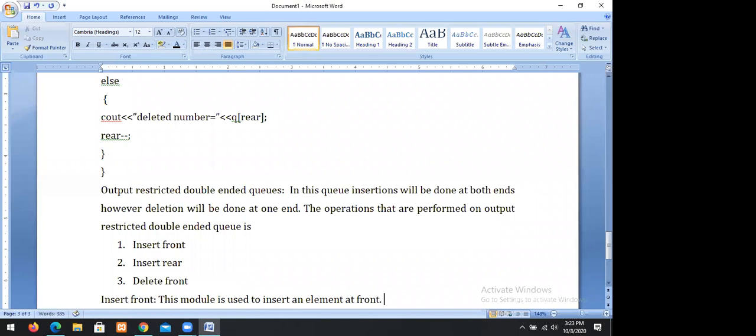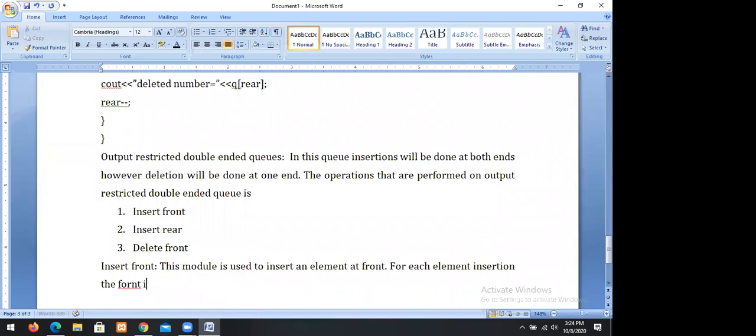For each element insertion, the front is incremented by 1.